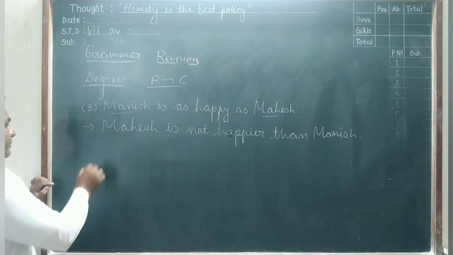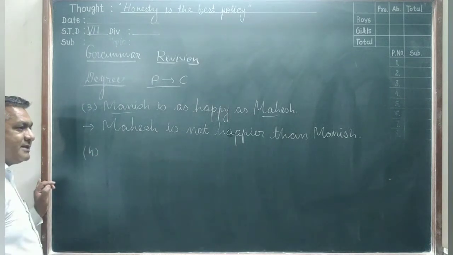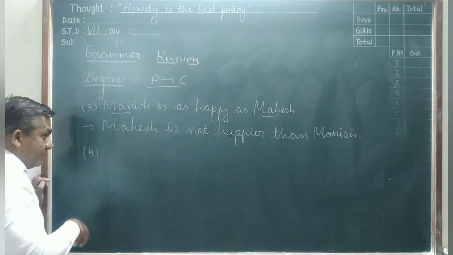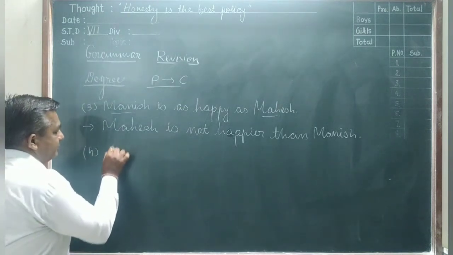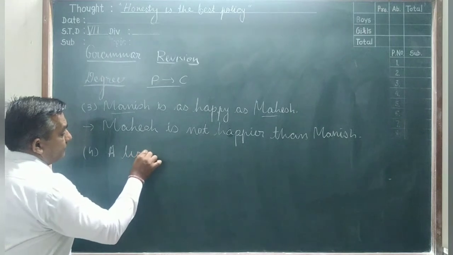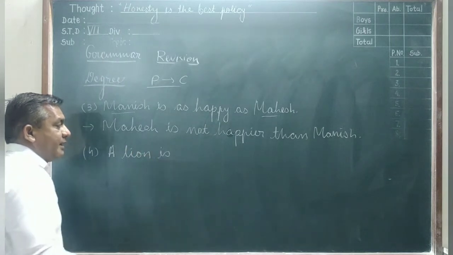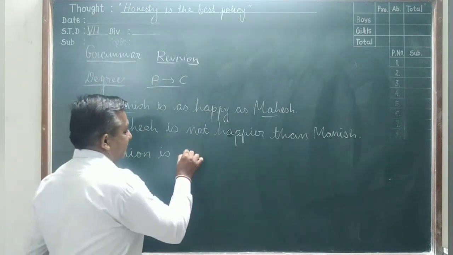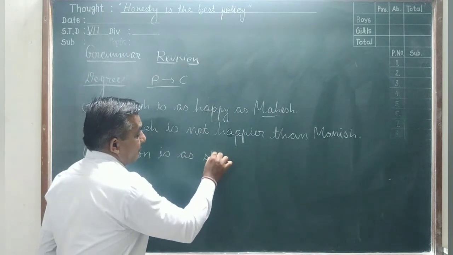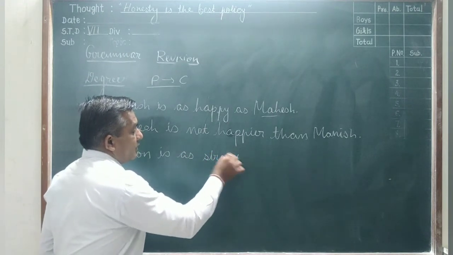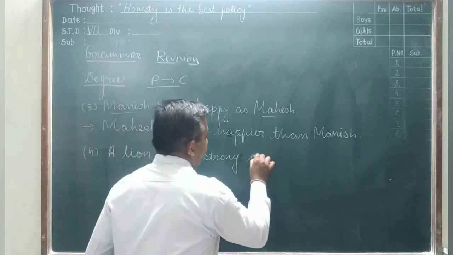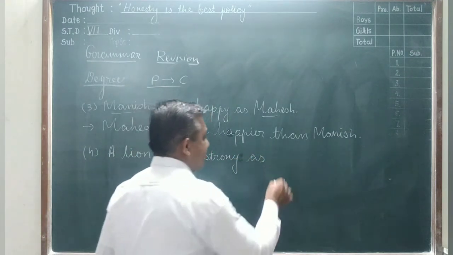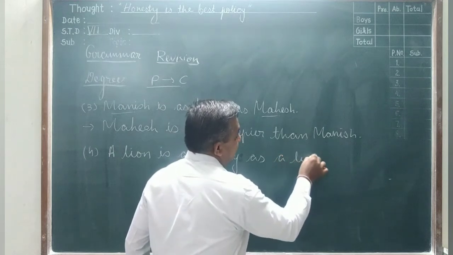Now number 4. For example, a lion is as strong as a tiger.